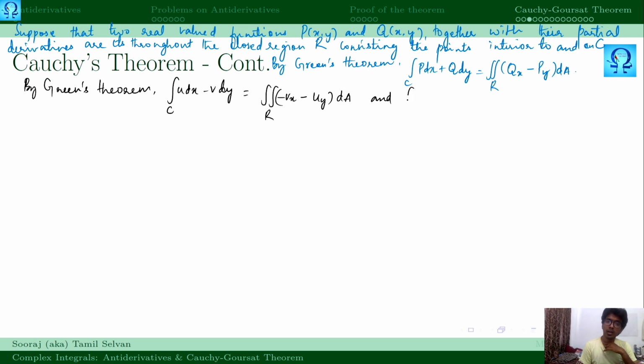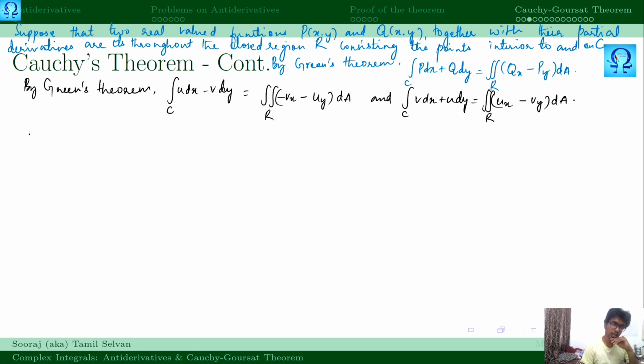And integral over C of v dx plus u dy may be written as integral over R of (u_x minus v_y) dA. So this is what we are getting, right? If I'm not wrong.